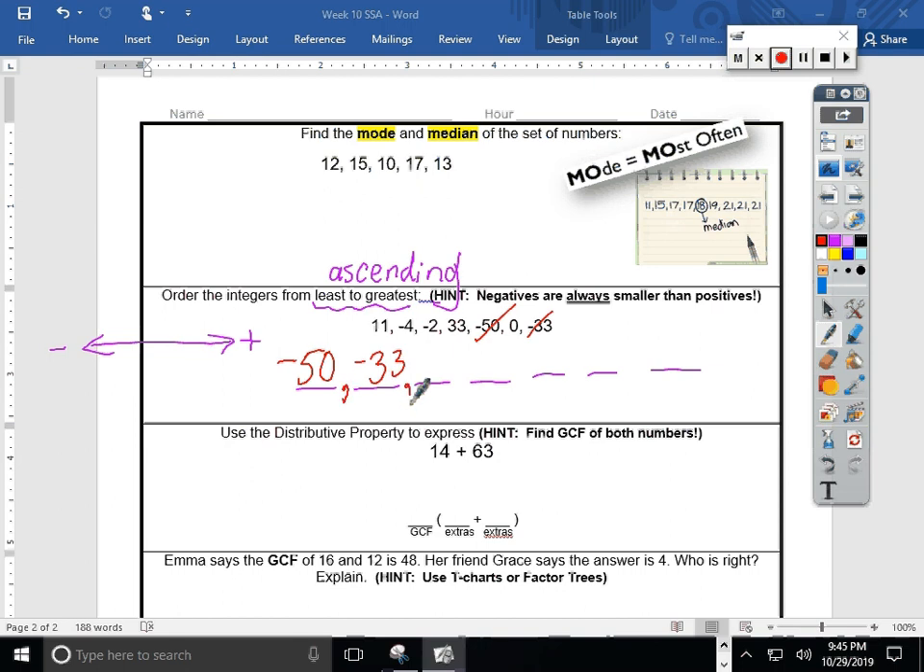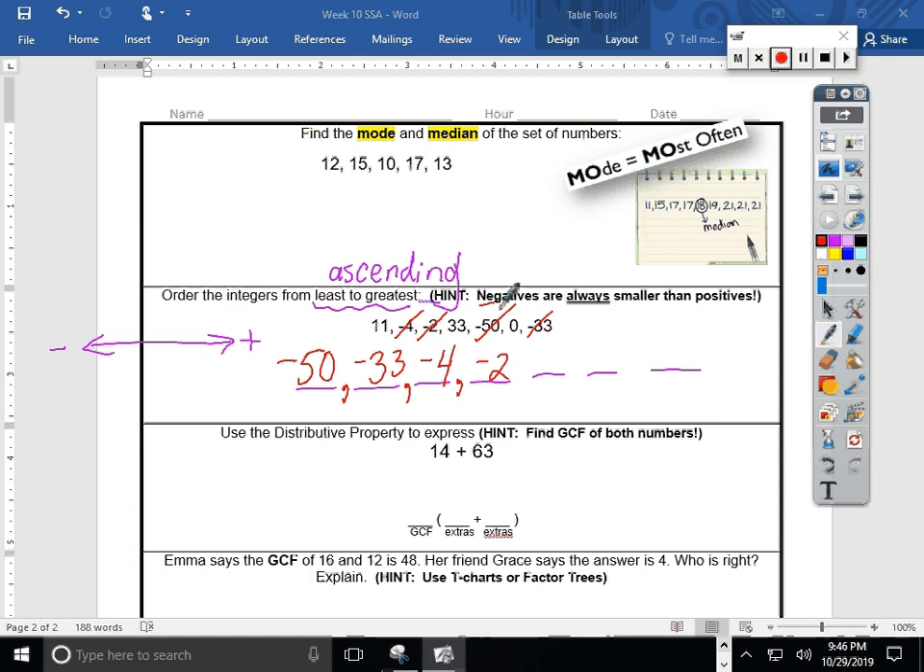Now I still have a couple more negatives, so would it be -4 or -2? Who is smaller? -4 is a lesser number. It's a smaller number. He owes more money. Oh, poor him. He owes $4. Next I have one more negative left, so I have this -2. Good, I used their hint. I took care of the negatives, didn't I?